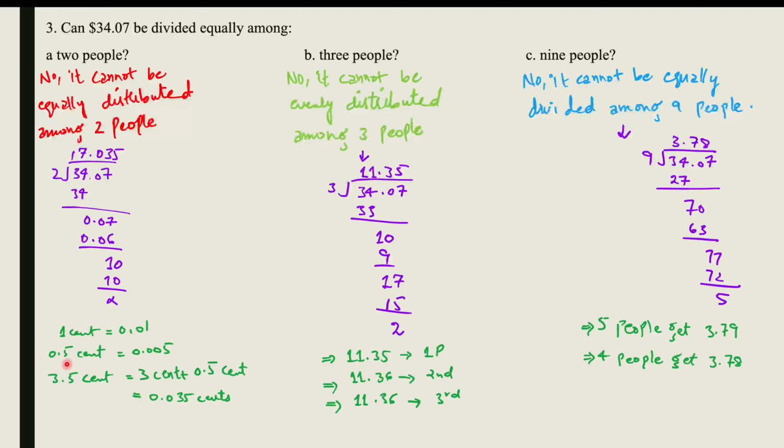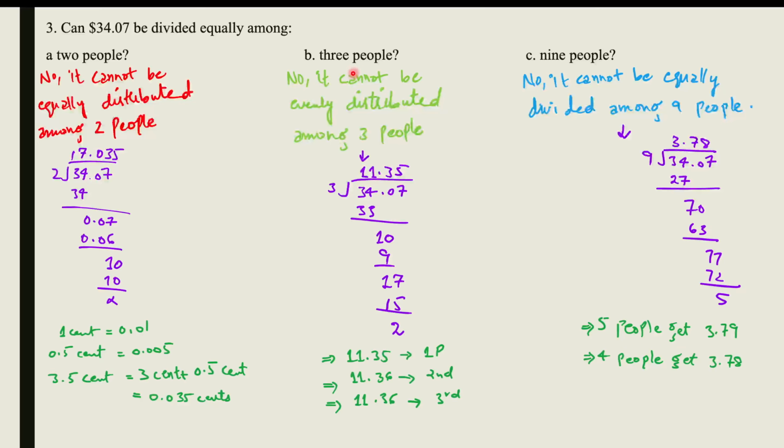What we mean by that is that if we consider that the half cent does not exist, one person would get $17.03 and the other person would get $17.04. This way, the half cent that we are talking about, which in currency doesn't exist, is not divided; it is given wholly as 1 cent to one of the 2 people, which is practical, but then again, it is not an equal distribution. So I hope this is clear.